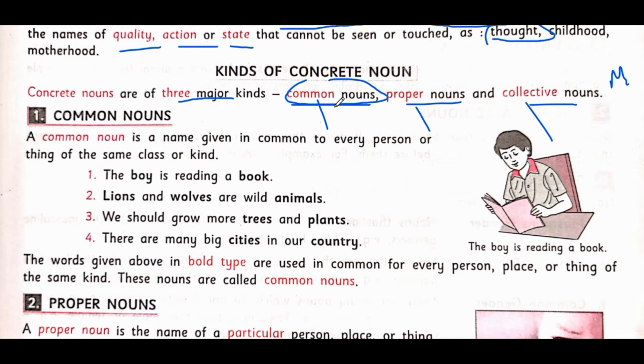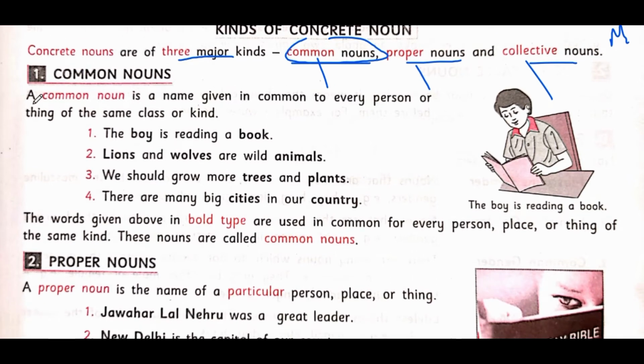Okay. So if I say that he is a great person or he was a great person, I don't know who I am talking about. But if I say Mahatma Gandhi is a good man, Mahatma Gandhi is a proper noun. Clear? Understood? Okay, so let us go to the point in your book.